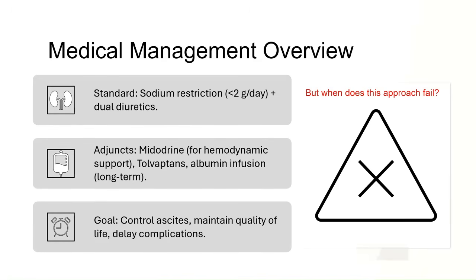Here is a recap of the standard medical approach. We start with sodium restriction, ideally under 2 grams per day, alongside dual diuretics, spironolactone and furosemide, to promote fluid removal. In selected cases, we add adjunctive therapies. Midodrine may help by improving effective arterial volume, and short-term albumin infusion can support circulatory function, especially post-paracentesis. Tolvaptan has also been shown to benefit as an adjunct therapy, and in fact has been incorporated in the Japanese guidelines. The overarching goal is simple: control the ascites, preserve quality of life, and delay complications.